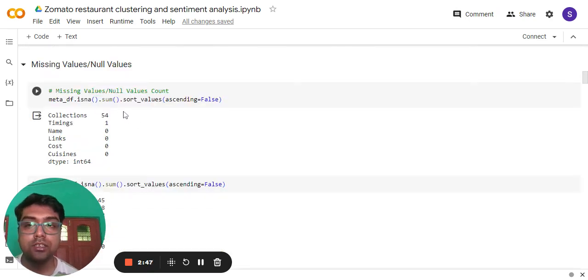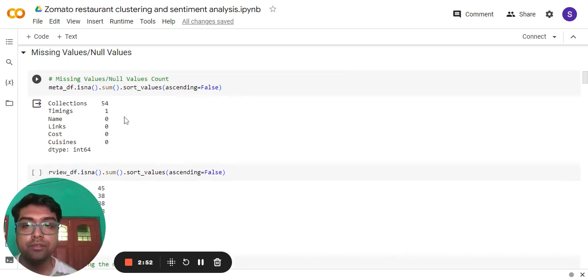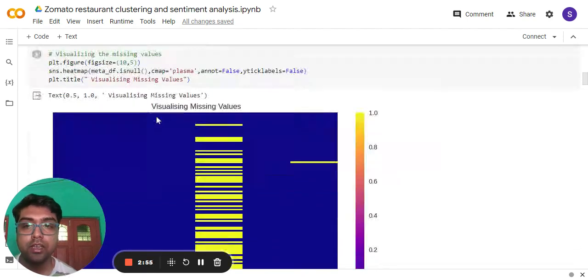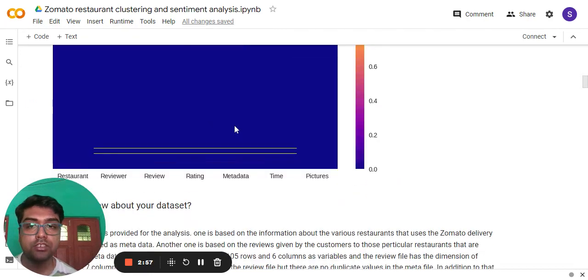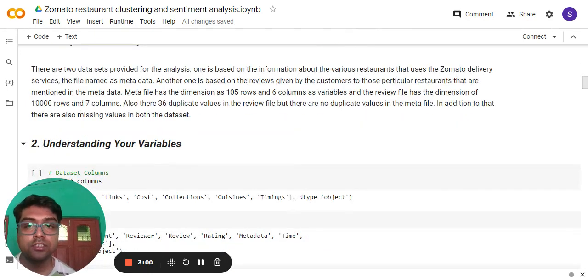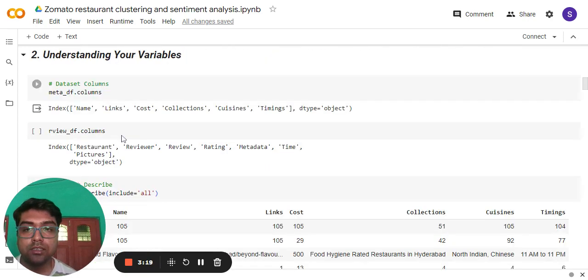Now let's check the null values under the meta file as well as under the review file, and also visualize them. There's a visualization, and this is what you know about your dataset till now. I have learned the number of rows and columns present in the dataset, and also that there are 36 duplicate values in the review file, but no duplicate values in the meta file. However, we have one integer type column, which is the pictures column under the review data. Now these are the columns under the meta file, and these are the columns under the review file.